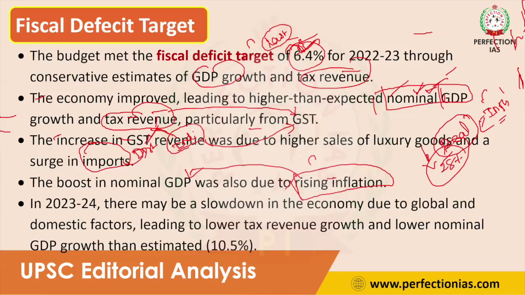Many international organizations have given warnings of a recession. Because of those factors, it may affect the government's tax revenue, and there is also a possibility that nominal GDP growth will be very low compared to the government's estimate of 10.5 percent. So even though last year the government achieved the fiscal deficit target due to the advantages of nominal GDP growth and tax revenue increase, the upcoming year is very challenging for the government.